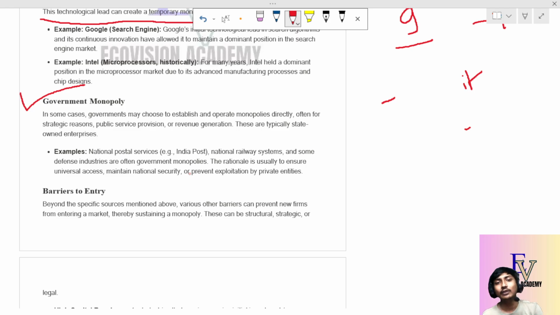No one can enter the market because there are certain rules and regulations to operate, directly or indirectly, other than the Indian Railways. If I make a new railway company in India, or if I go for other services, I cannot do that because there are certain rules and regulations created by the government. And Indian Railways is a fantastic example because it is the only single seller, the only single service provider in the whole of India for railway purposes. No one else. There is no close substitute, no substitute, nothing. So this is known as government monopoly.